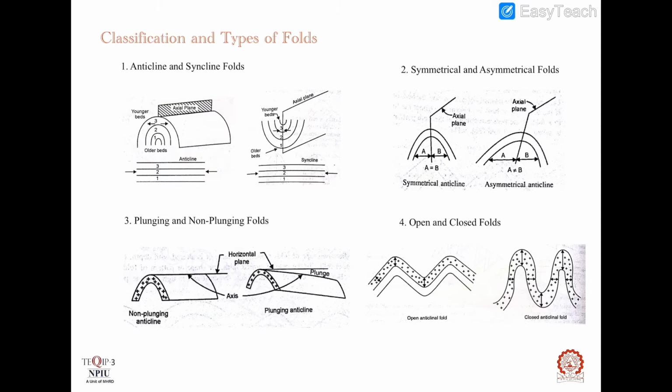Open and closed folds. Depending on the intensity of deformation, the beds of the fold may or may not have uniform thickness. If the thickness of beds is uniform throughout the fold, it is called an open fold. On the other hand, in a fold, if the beds are thinner in the limb portion and thicker at crests and troughs, such a fold is called closed fold.